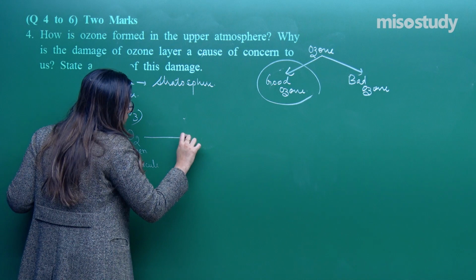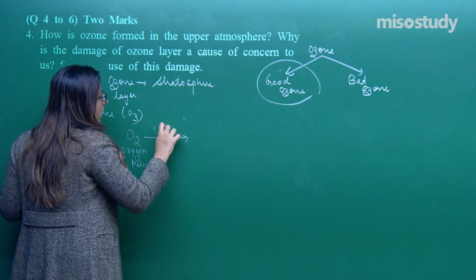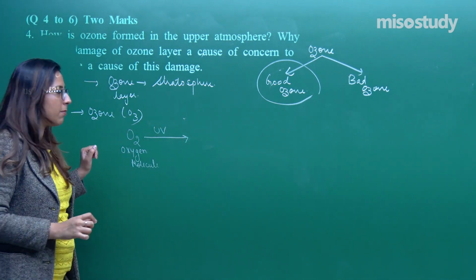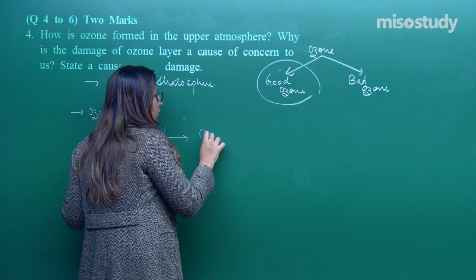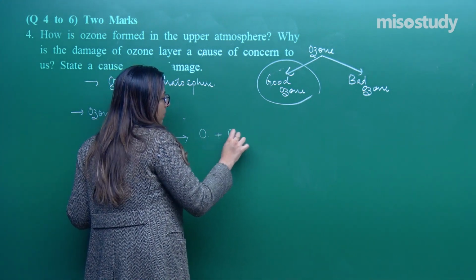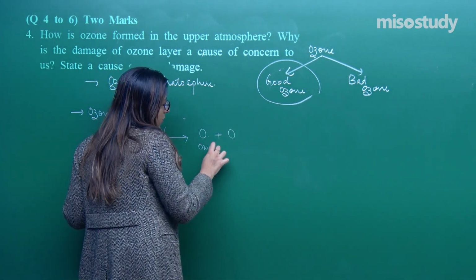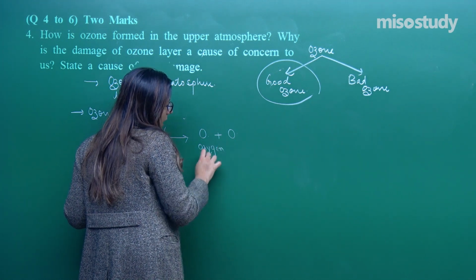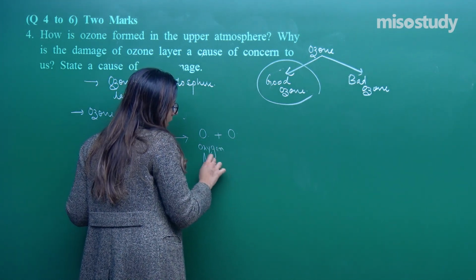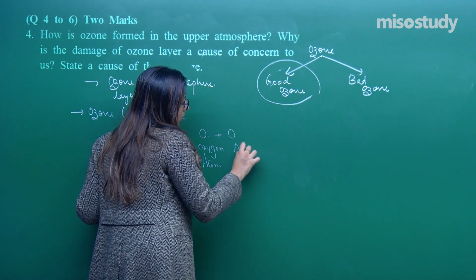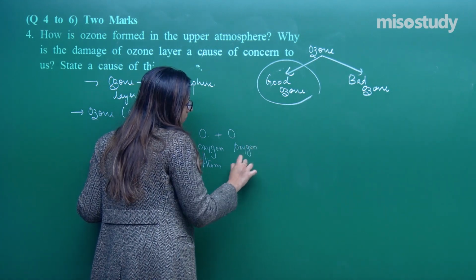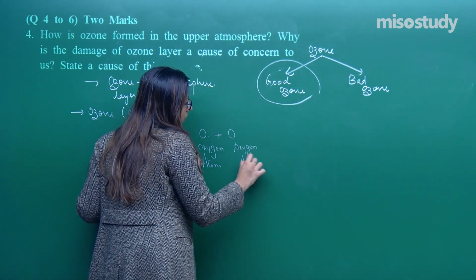When this oxygen molecule is broken down by the sun rays or the UV rays falling on it, this causes the formation of oxygen atoms. This is an oxygen atom, and again, this is an oxygen atom. Is it fine?